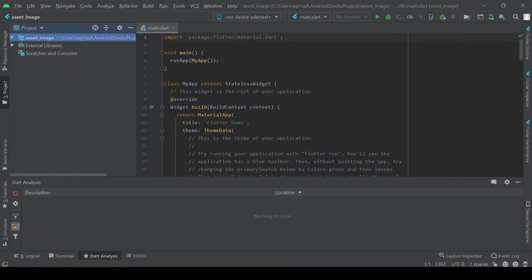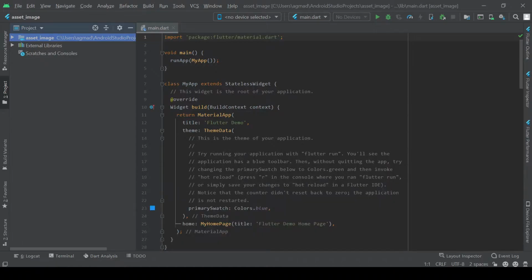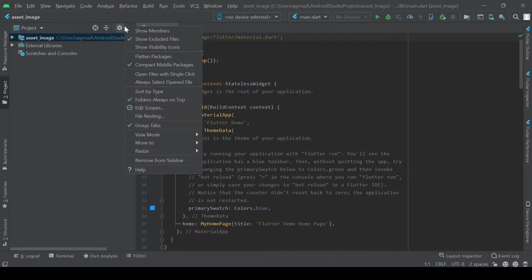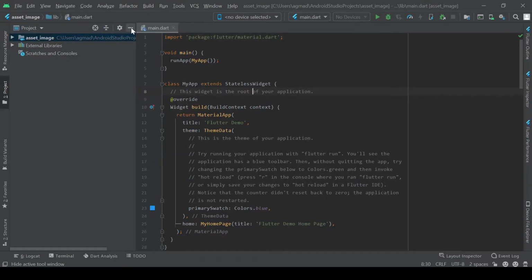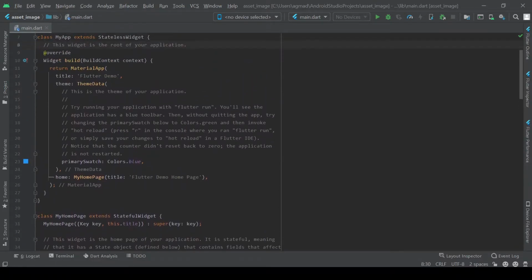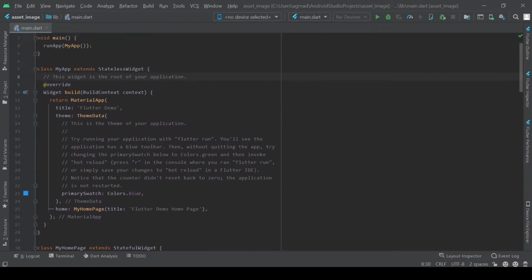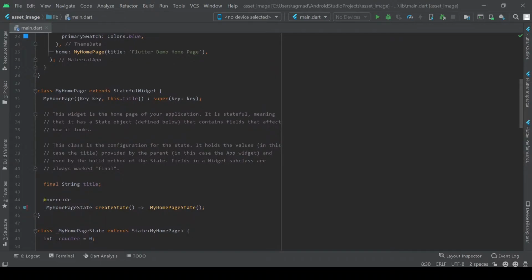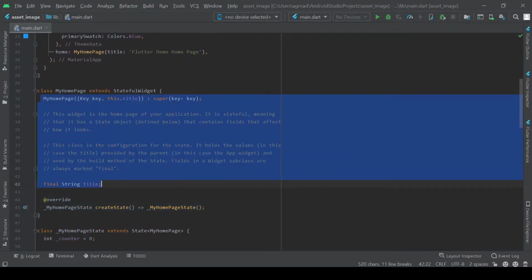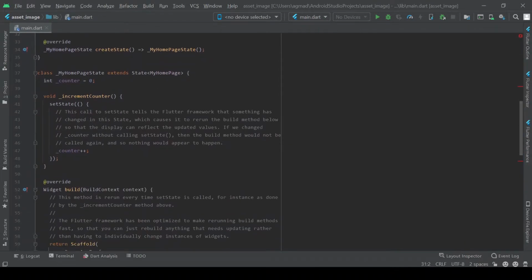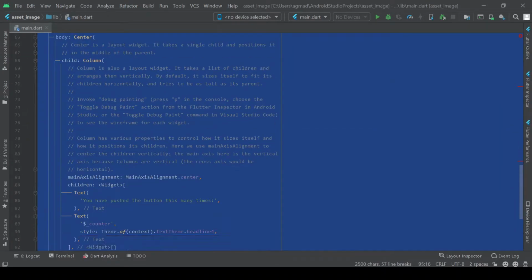So once the project has been created, there'll be a default boilerplate app that is created. So we can delete most of this code. All we really need to leave is the home page here, and we can delete all this. Delete all of this.